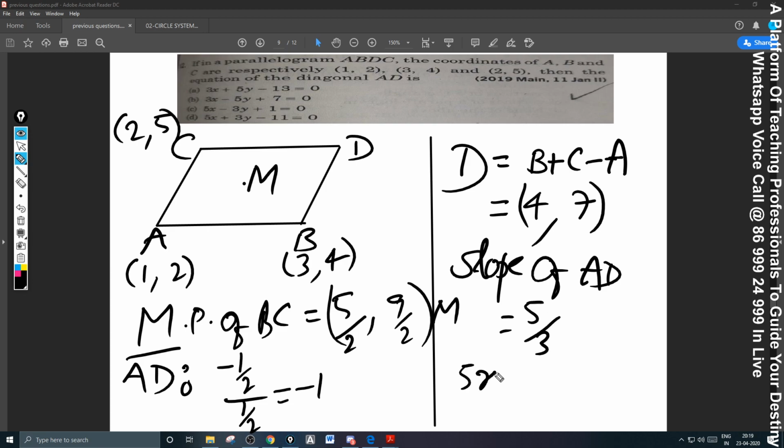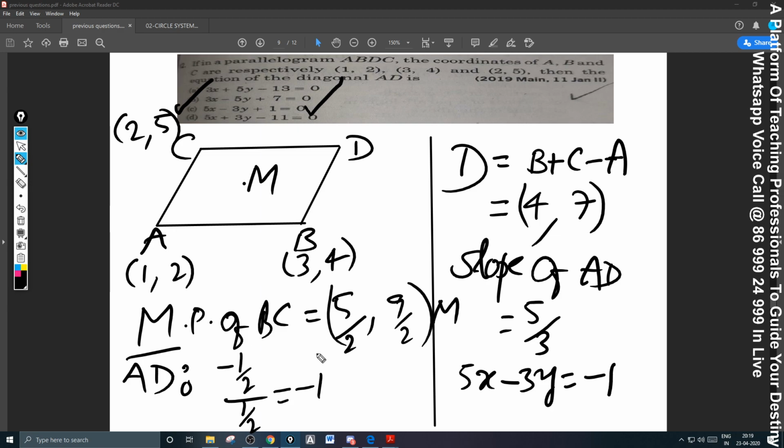So, short form, numerator x, denominator y, change the sign in between, 5x minus 3y, substitute the point, 5 minus 6 is minus 1. So the answer is 5x minus 3y is equal to minus 1. So, option C please. Option C is the answer.